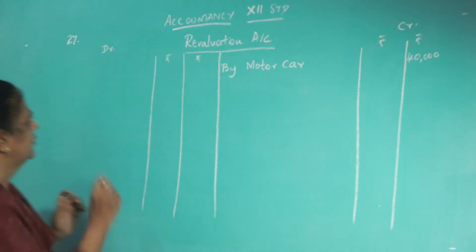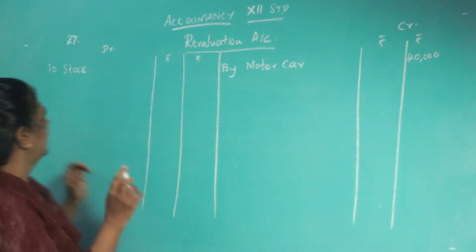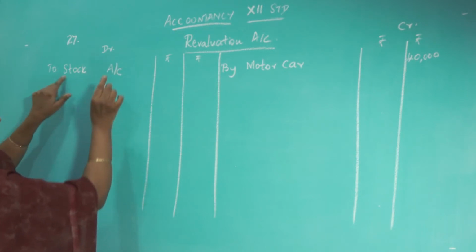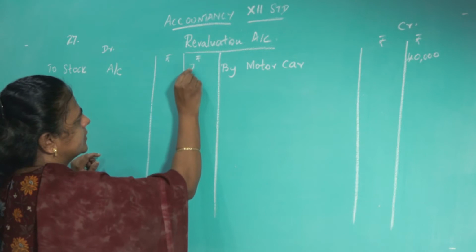Okay. So, write here: to stock. Stock has reduced. Asset decrease, it is loss. So, write to stock, and what is the difference? 20,000 is the loss.